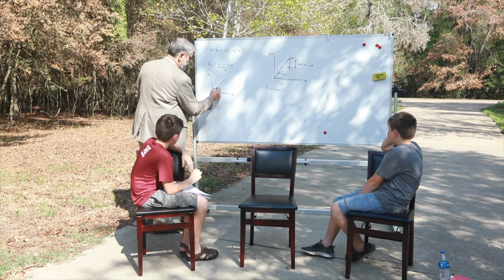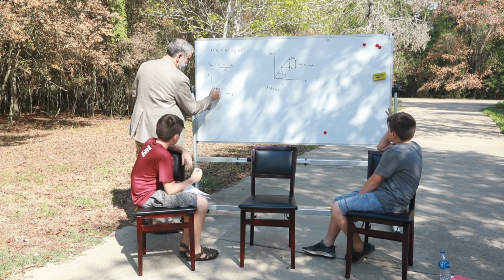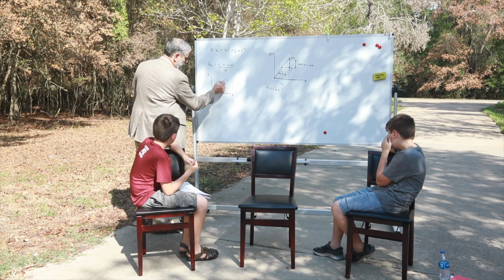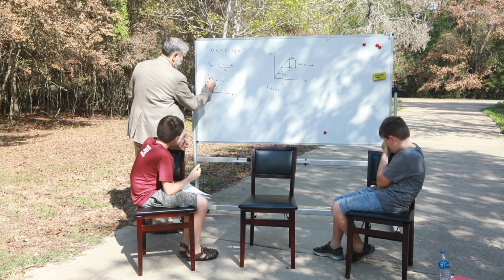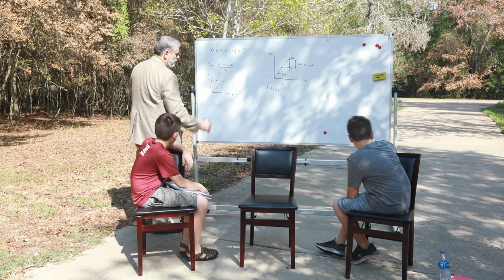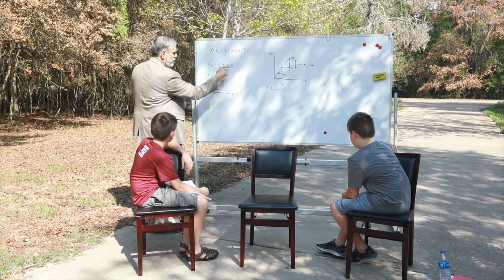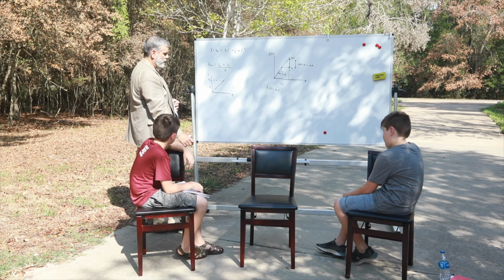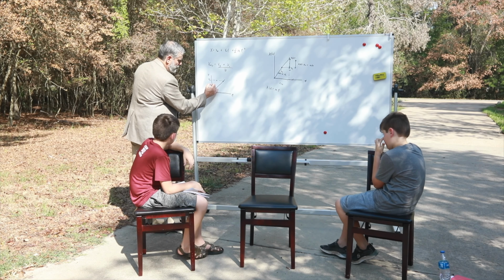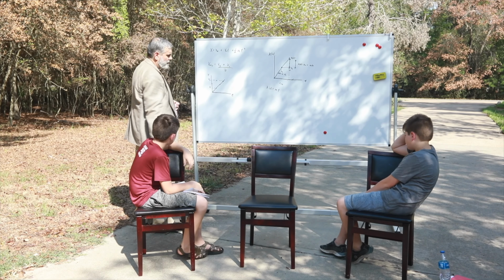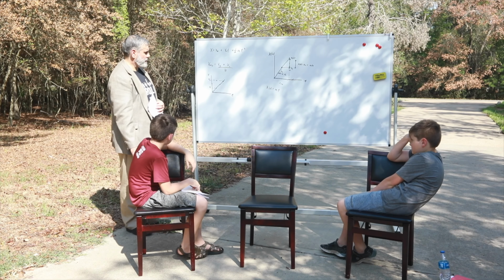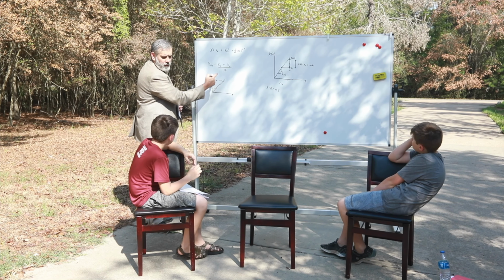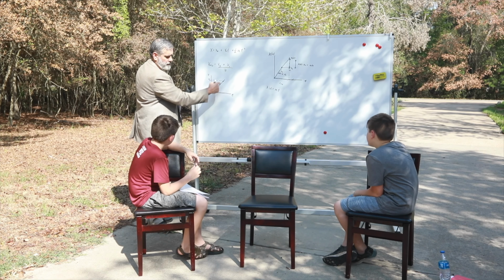In that case, if I pick two points, here and here, and I get these two velocities, we'll call them V2 and V1, which we could then write like this: V2 plus V1 divided by 2. The average of this will be right in the middle, which will be right here. So in the case of constant acceleration, yes, that's true. The average velocity is equal to the actual mean of the two velocities taken at two different points.